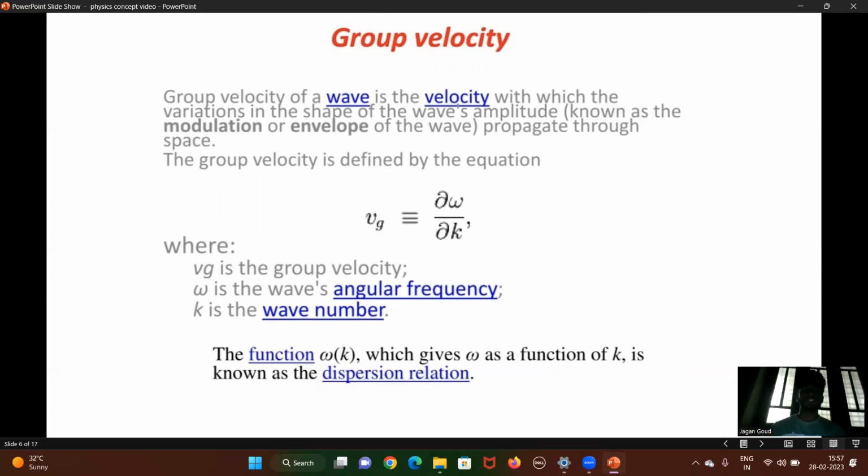The group velocity is defined by the equation Vg equals dou omega by dou k, where Vg is the group velocity, omega is the angular frequency, and k is the wave number. The function omega of k, which gives omega as a function of k, is known as the dispersion relation.